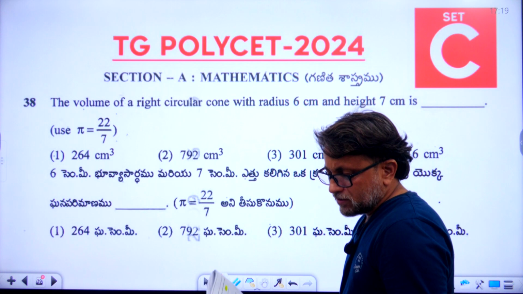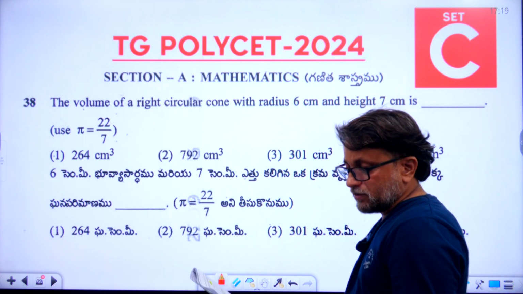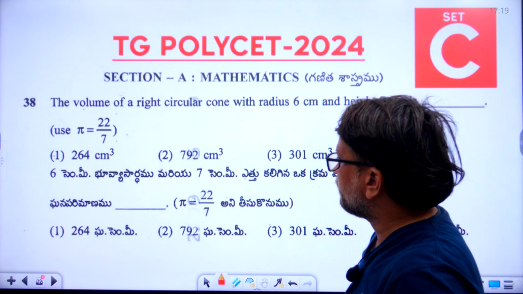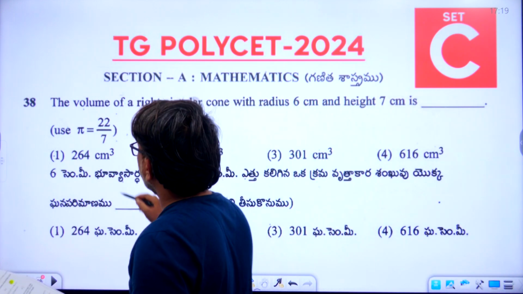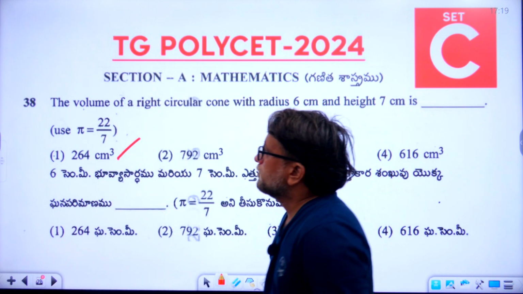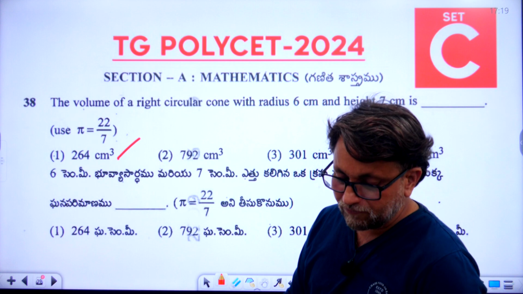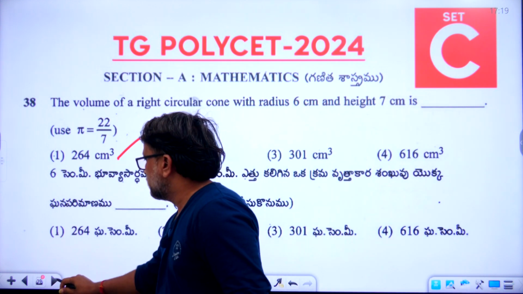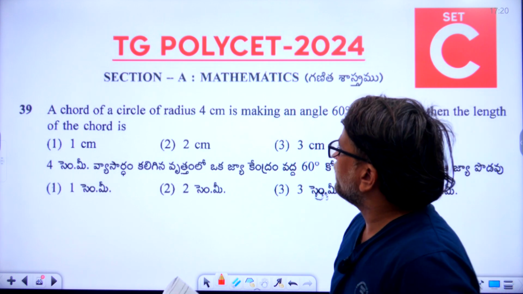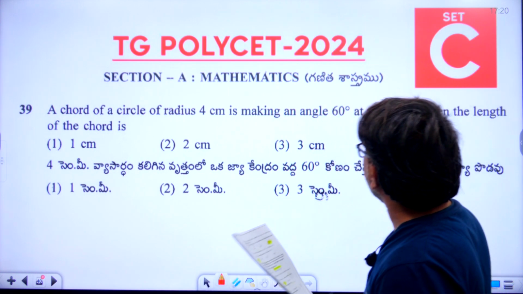So 38th answer, we can go directly to the answer. The right answer to the 38th one is the first one. First option is the right answer, 264 centimeter cube. Now 39th. A chord of a circle of radius 4 centimeters making an angle 60 degrees at the center.